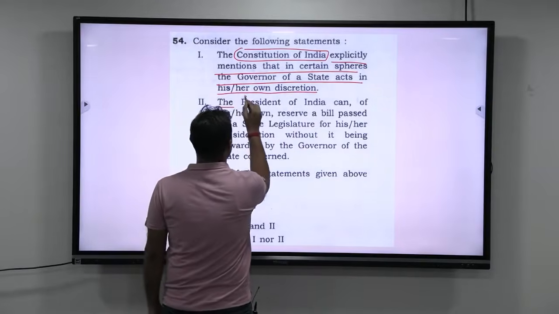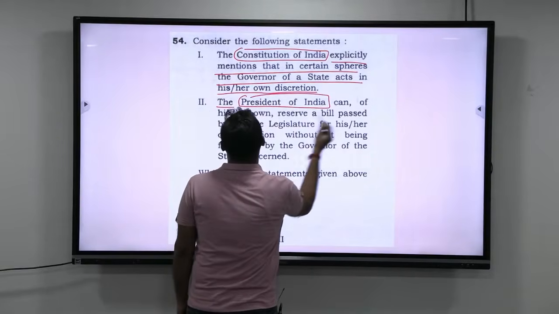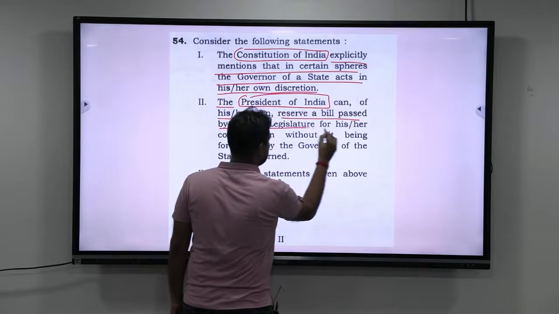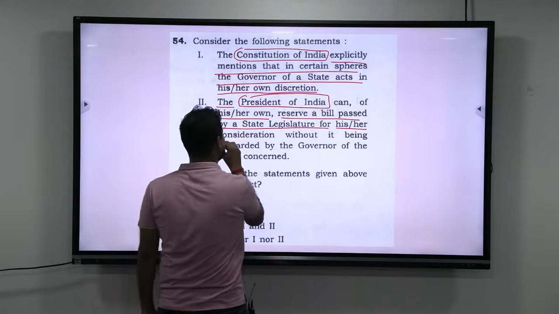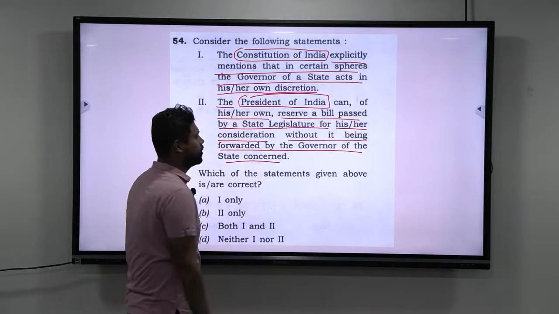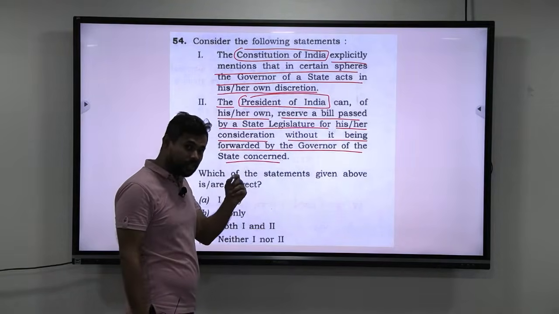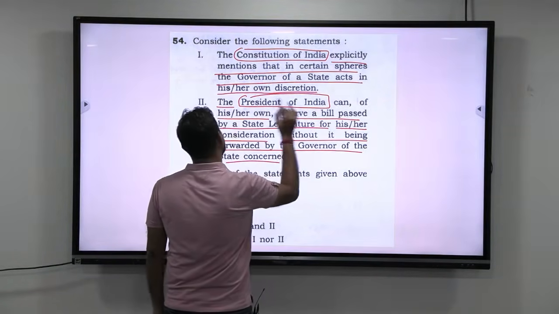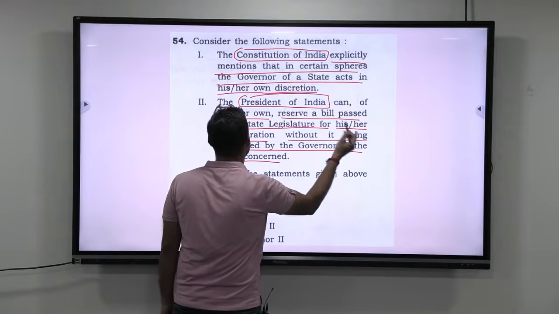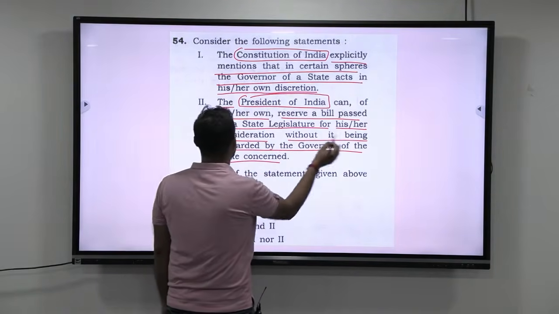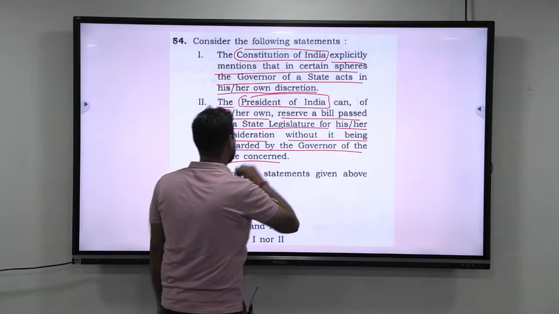The second statement is: the President of India can, of his or her own, reserve a bill passed by a state legislature for his or her own consideration without it being forwarded by the governor of the state concerned. Read the second statement again and see how extreme it is. The President of India can, of his or her own, reserve a bill passed by a state legislature for his or her own consideration without it being forwarded by the governor of the state concerned.